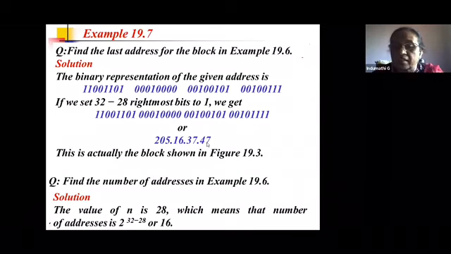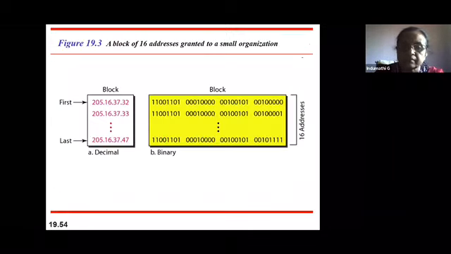205.16.37.47, which is nothing but the last address of the previous example, whatever we have seen. The first address you got by making the 32 minus n rightmost bits 0. The last address you can get by making the 32 minus n bits ones.